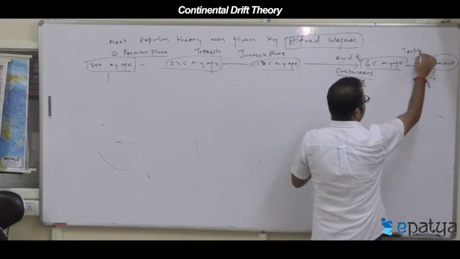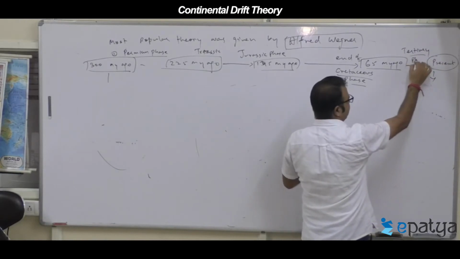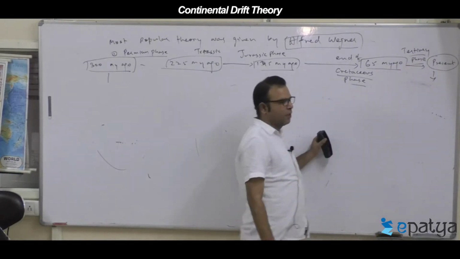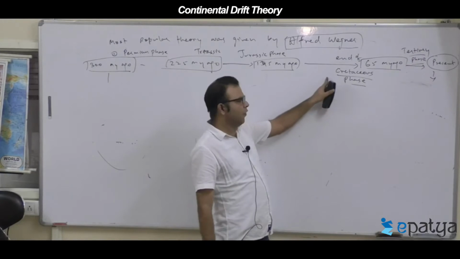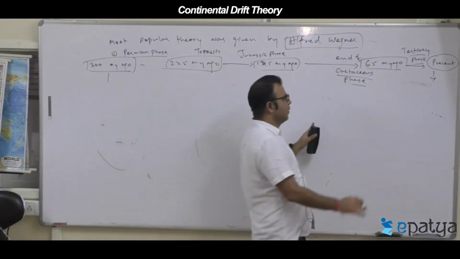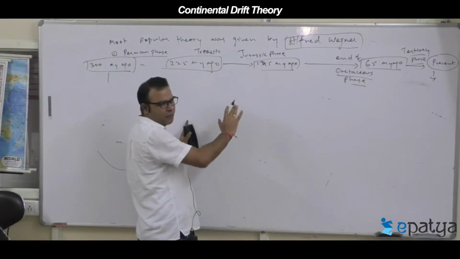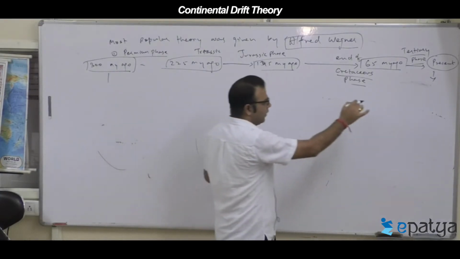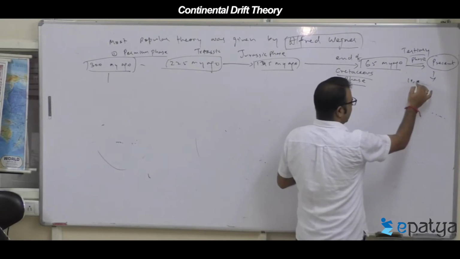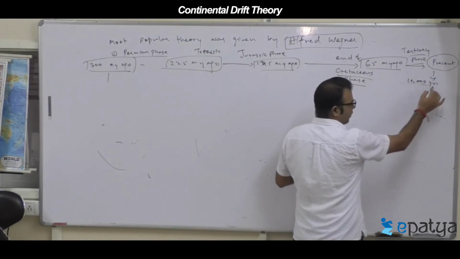Which phase? Tertiary phase. After the end of the Cretaceous, the tertiary phase of the Earth started. The tertiary phase ends about 10,000 years back from now. From 65 million years till 10,000 years from now.